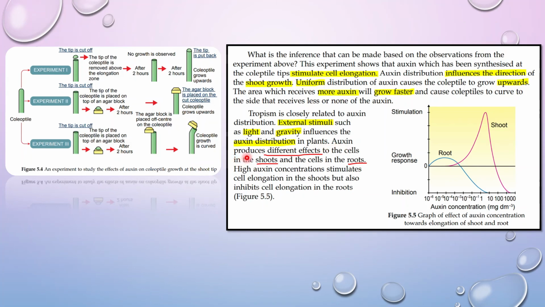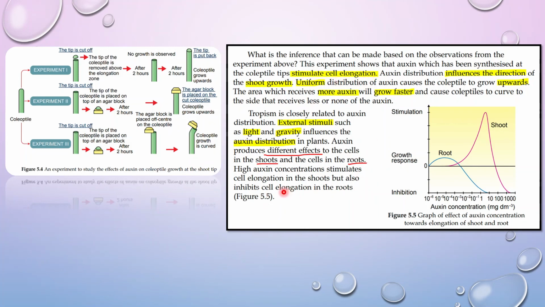So auxin produces different effects on the cells in the shoots and also in the roots. Okay, remember just now I showed you phototropism and geotropism. So high auxin concentration stimulates cell elongation in the shoots. Like this. There is a lot of auxin, so cell elongation is stimulated. Okay, that is indeed its function.